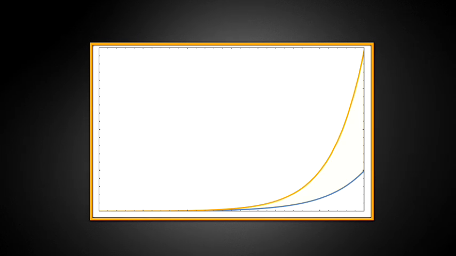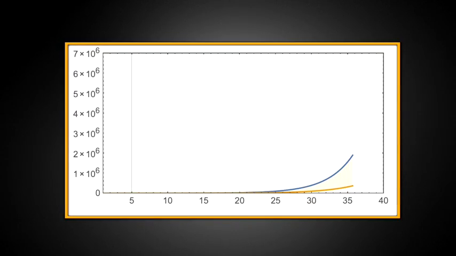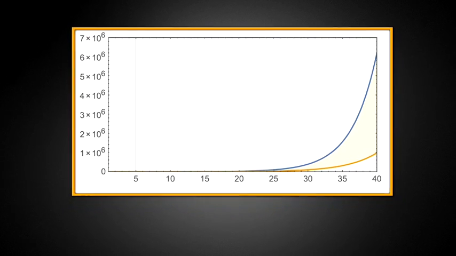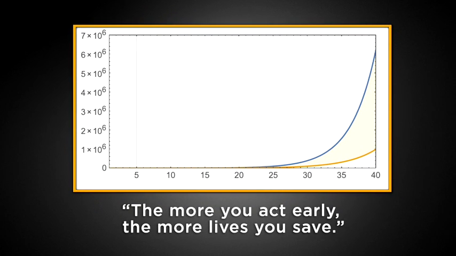If a country makes this change at the beginning of their outbreak, lengthening the doubling time from 2.5 to 3 days, they'd cut the number of infected about 75% during that first month. Over 40 days, that gap widens to 85%. Early action to reduce the infection rate pays huge dividends. Conversely, this also means there's a huge price to pay for any lack of early aggressive action. The more you act early, the more lives you save.